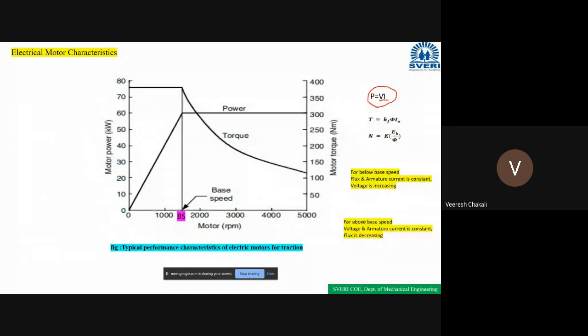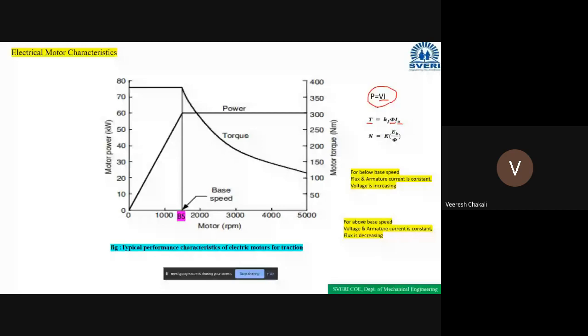Is it clear? So we know the formula: torque equals some motor constant into flux into armature current. So torque is directly proportional to the flux into armature current.